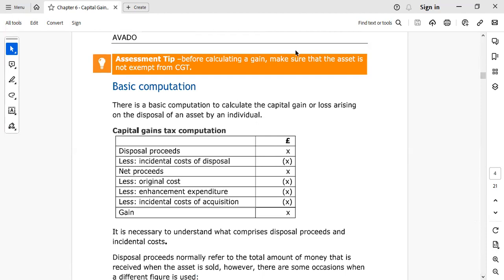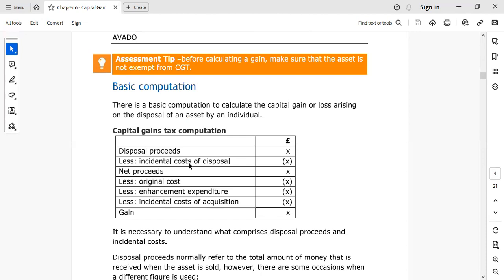In your exam, if you get this question, make sure before calculating a gain that the asset is not exempt from capital gains tax. We have already seen the list of the exempt assets on the top. So here is a template. Disposal proceeds less incidental cost of disposal, we will get the net proceeds, then original cost plus enhancement expenditure plus incidental cost of acquisition.